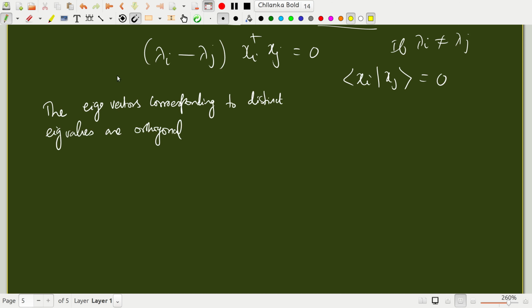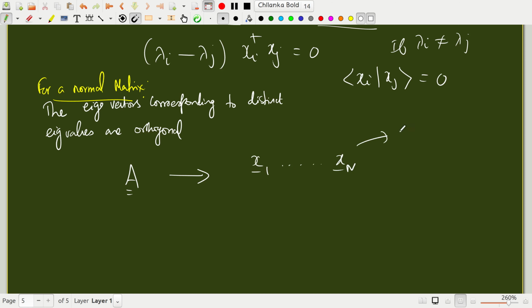Of course this is for a normal matrix. This is very important. So what is the advantage? The advantage is that if I have a normal matrix A and I solve its eigenvalue problem, I am bound to get, in an n-dimensional space, n orthogonal eigenvectors.